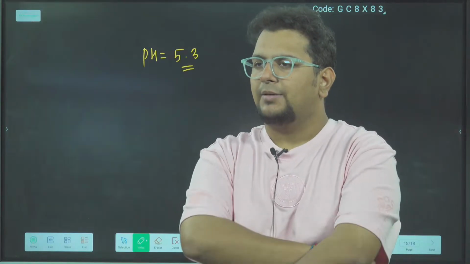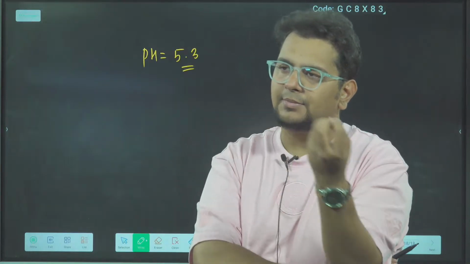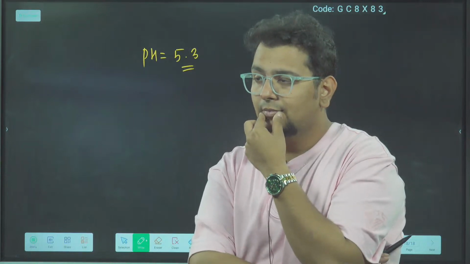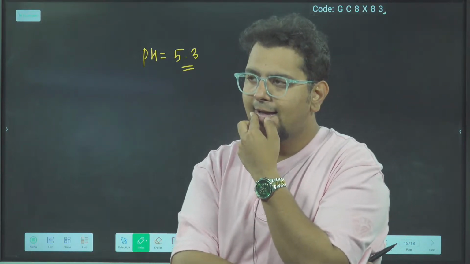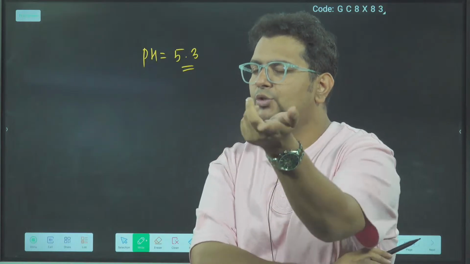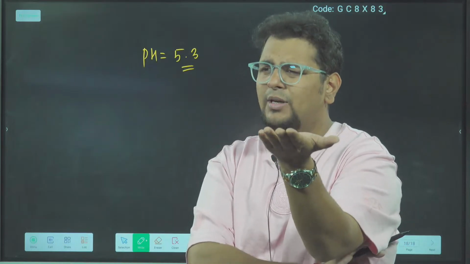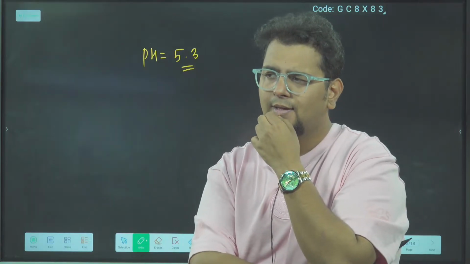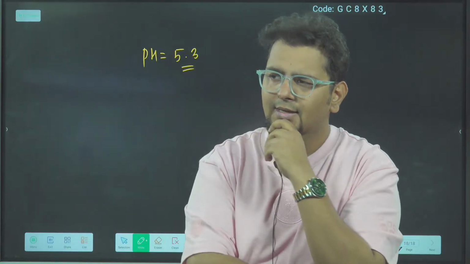I have to represent this as something minus something. So 5.3, how will I write? 6 minus 5.3, do the math once. Take a calculator in your hand and do 6 minus 5.3 once. How much comes? What is 6 minus 5.3?